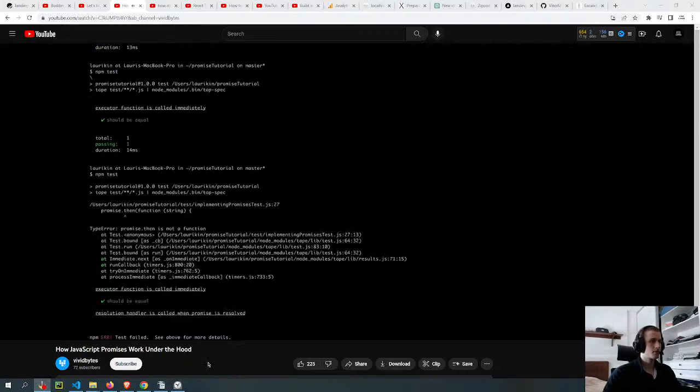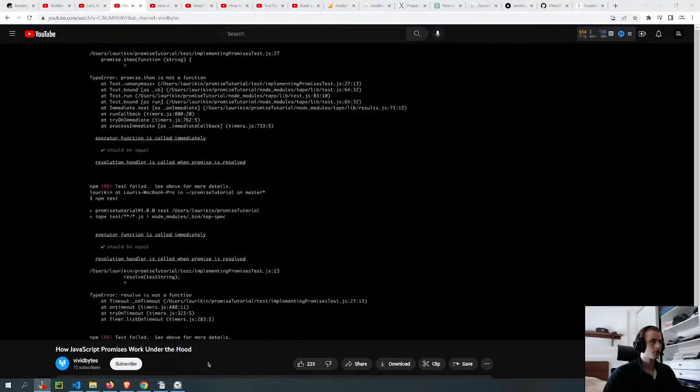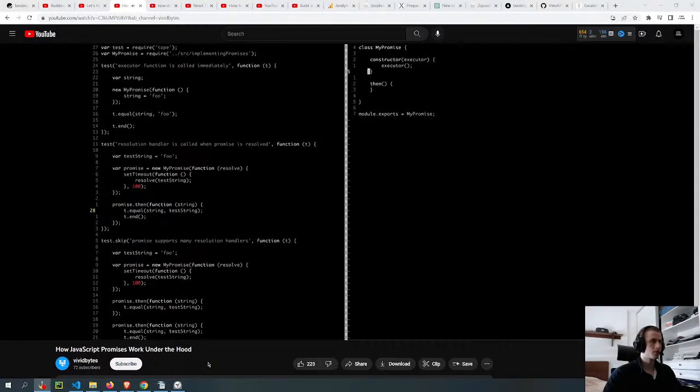If we run the test, we'll see that we get an error: Promise.then is not a function. Okay, so let's first create a function called then. Next, we get an error saying resolve is not a function. So we need to pass a function to this execute function.